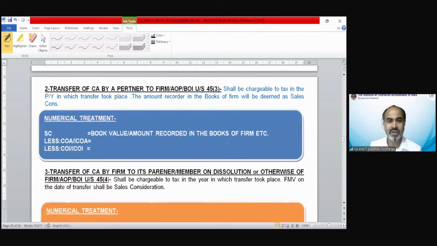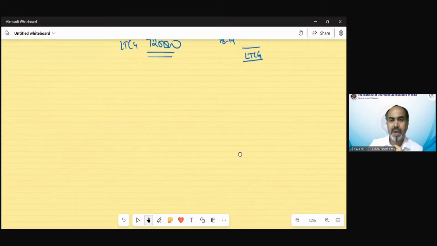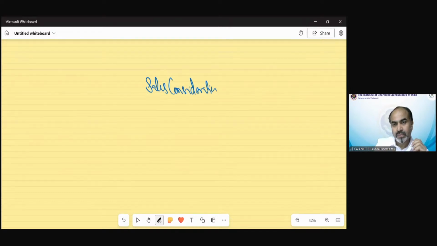That was a section. Okay, two more sections, and that is again very, very easy to understand. So let's do this. Let's complete this section also. These are only regarding transfer of capital asset from a partnership firm to its partner or vice versa. So these two sections are just going to explain to you what should be the sale consideration.